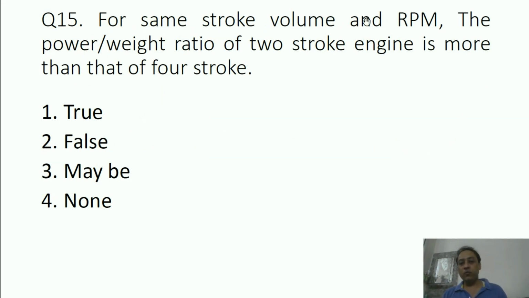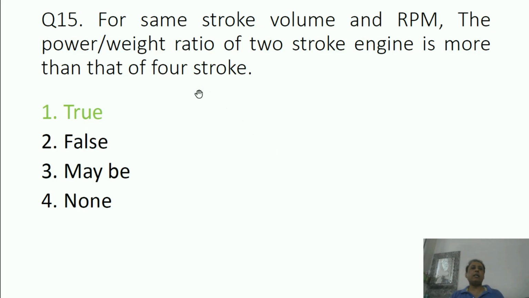For the same stroke volume and RPM, where stroke volume means the amount of charge, the power by weight ratio of a two-stroke engine is more than that of a four-stroke. True, false, maybe, none? What is the correct answer? Answer is true. The reason being,